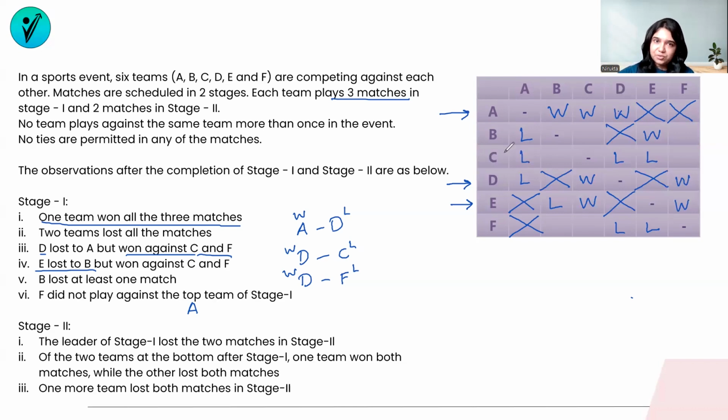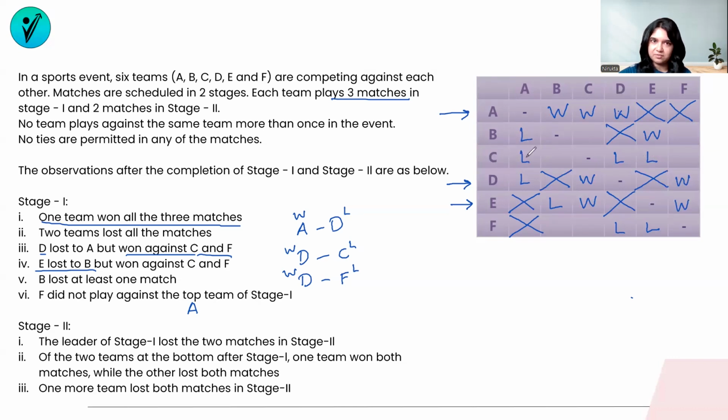Now let's look at the remaining conditions. So we know that 2 teams lost all the matches. If 2 teams have lost all the matches, which are those teams? B has not lost all the matches because B has a win. C is definitely one of the teams who has lost all the matches.